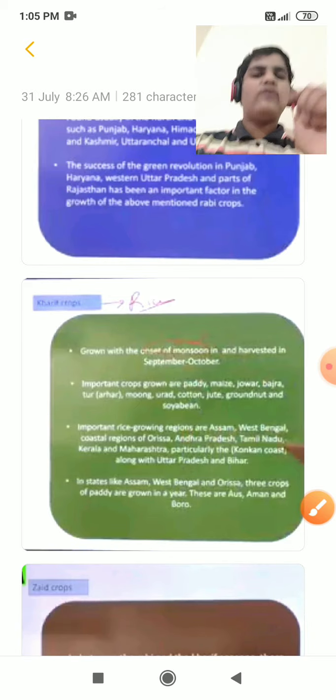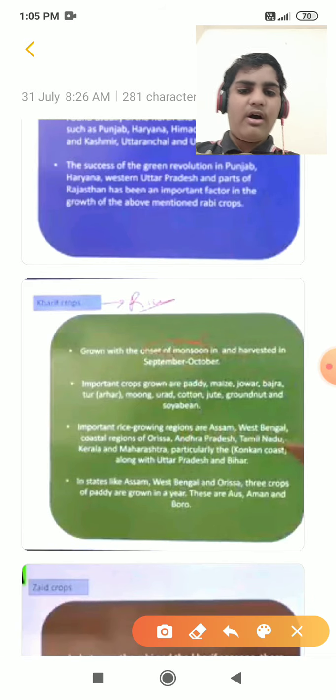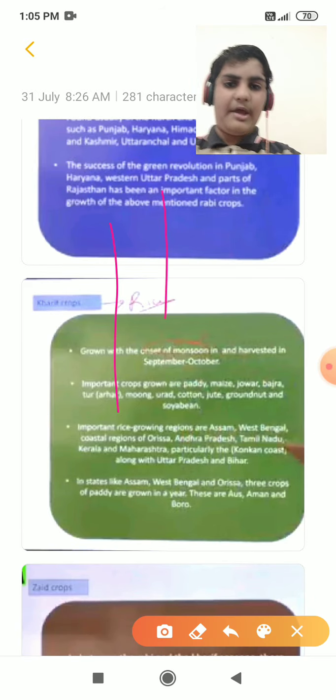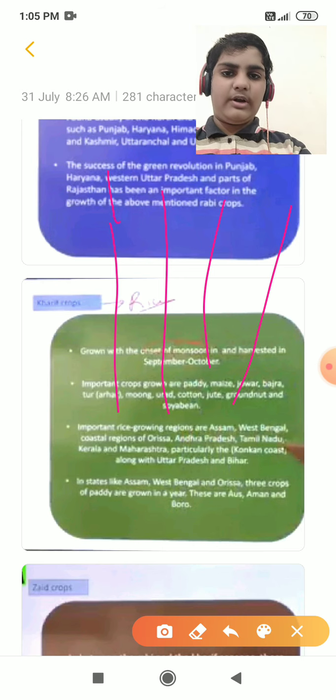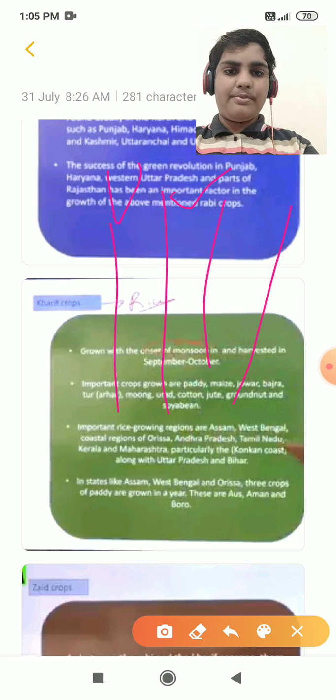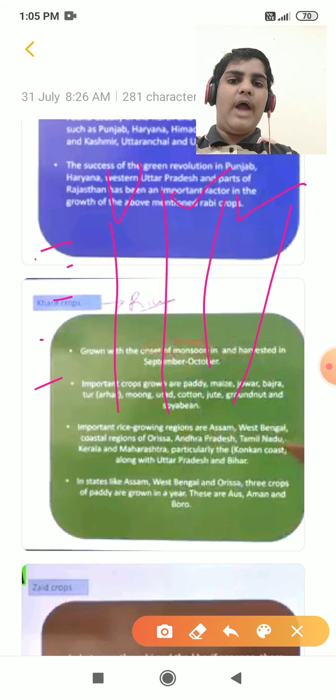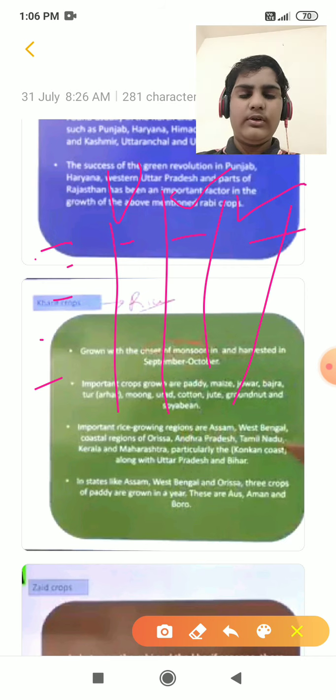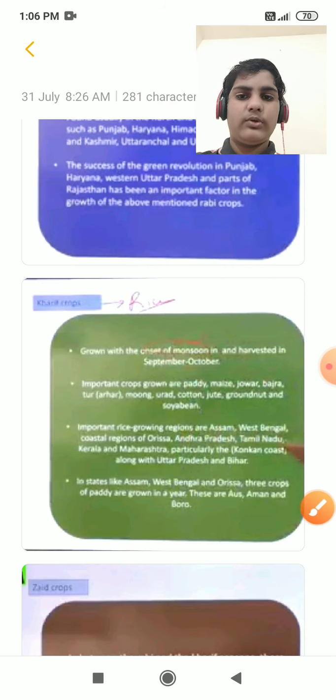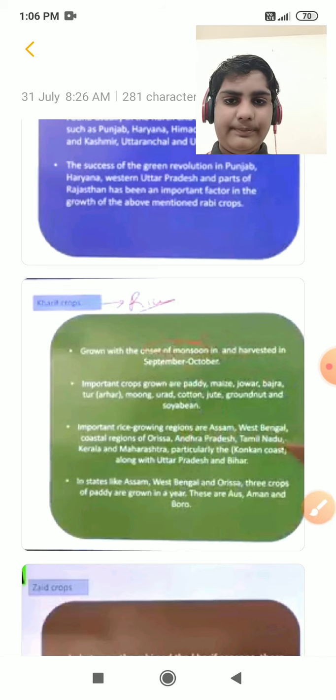I give one idea: make a table with columns like Rabi crops, Kharif crops, Zaid crops, and mention all the crops and the states there. Make a table. So let's move to the Kharif crops.